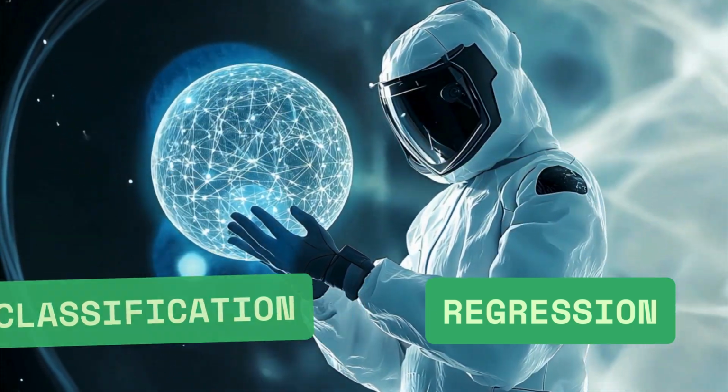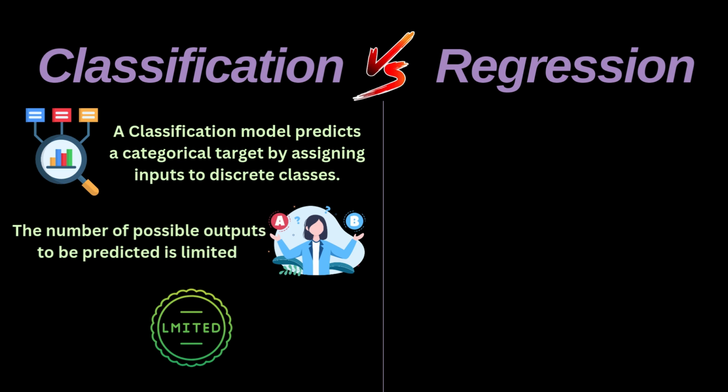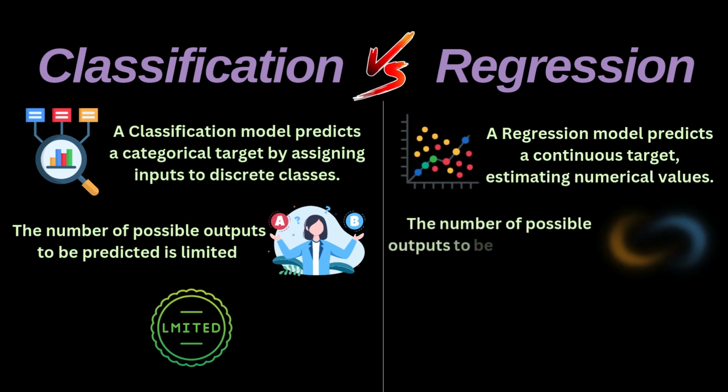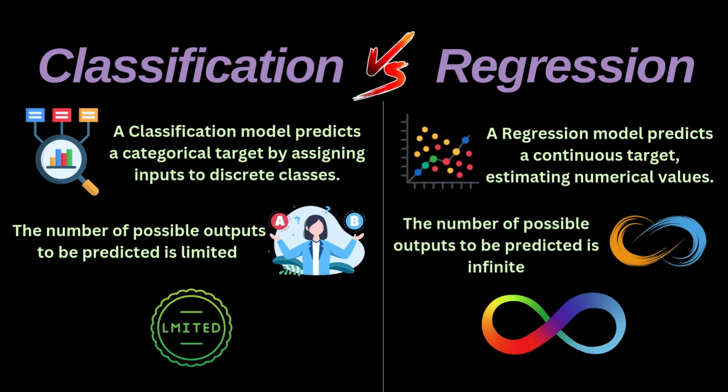But what's the difference? Well, classification models predict a categorical target by assigning inputs to discrete classes. In simpler terms, the target we want to predict has a finite number of possible values. Whereas regression models predict a continuous target, estimating numerical values rather than categories. Meaning that in classification problems, the number of possible outputs is limited. But in regression problems, the possible outputs are infinite.